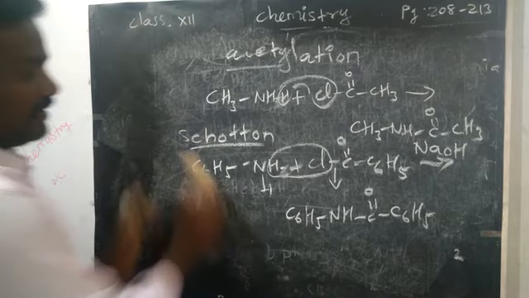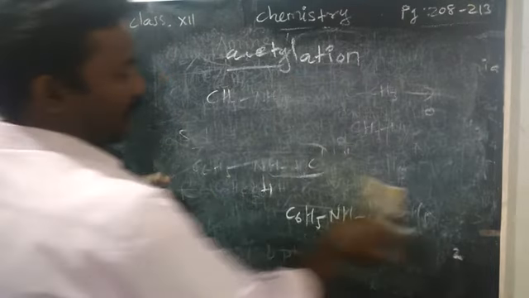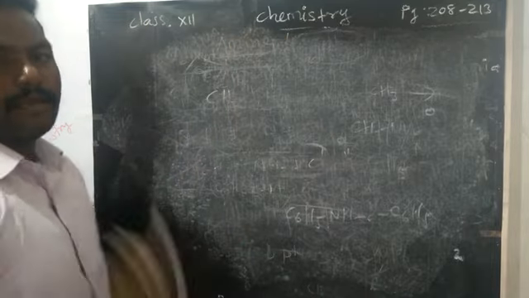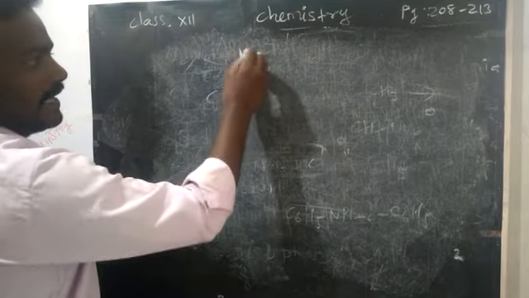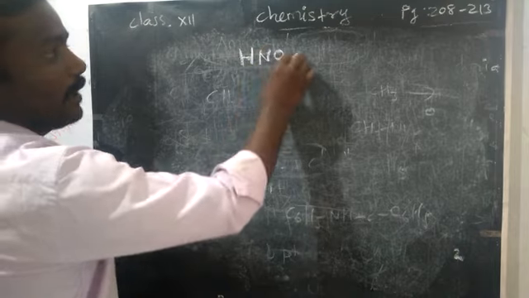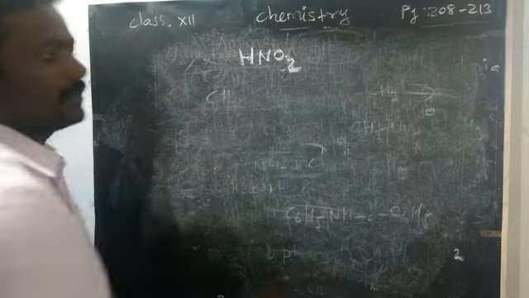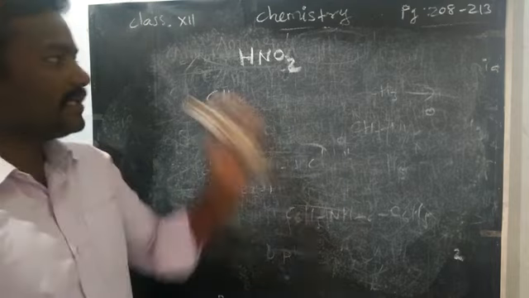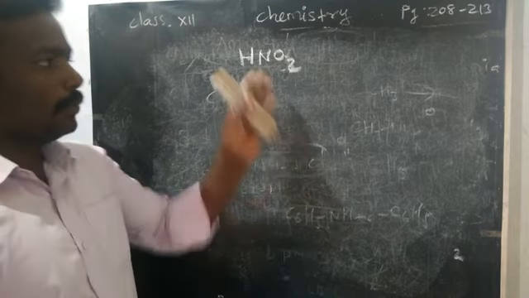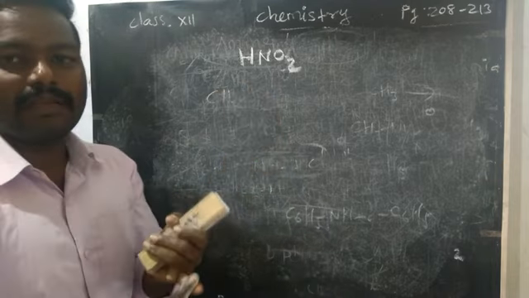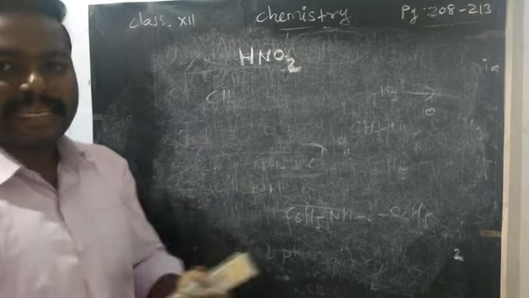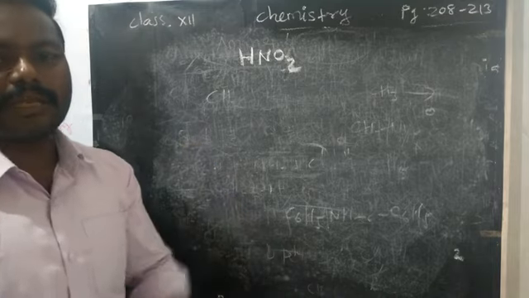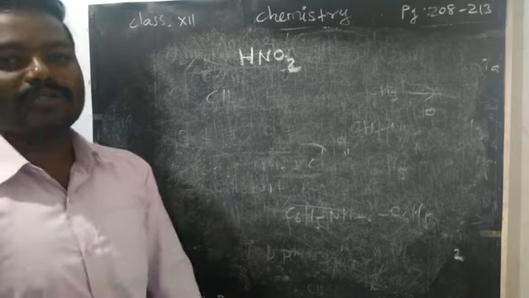Next, the reaction with nitrous acid. Here we must know how amines react with nitrous acid. What is nitrous acid? HNO2, not HNO3, because nitric acid is HNO3. Nitrous acid means HNO2. So nitrous acid reacting with a primary amine will give an alcohol product. A secondary amine will produce an oil-like compound. A tertiary amine will give a salt. This is important, you just remember.